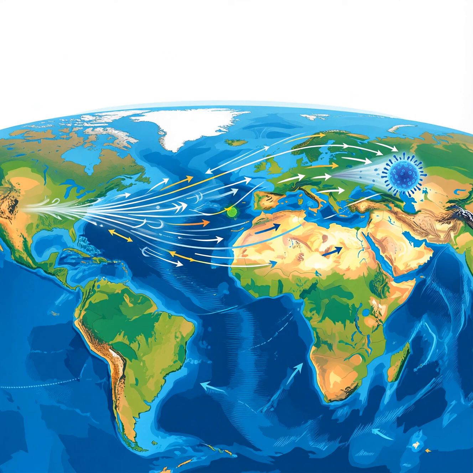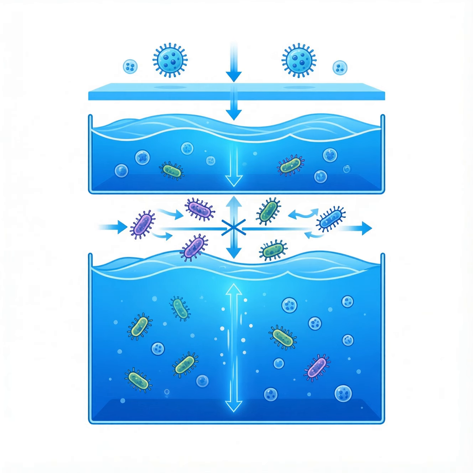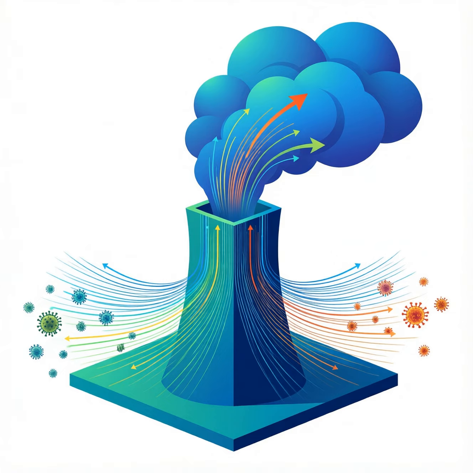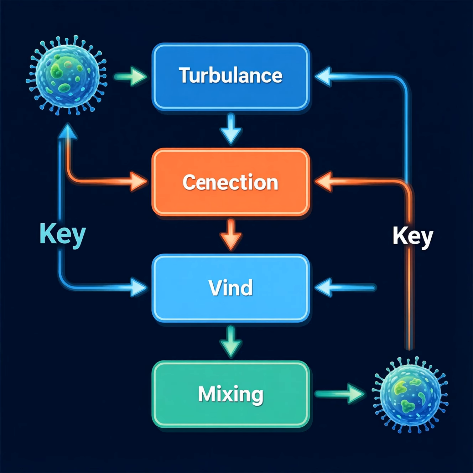Computational fluid dynamics simulations reveal how airflow around buildings shapes plume paths. These models show that building geometry can trap or accelerate microbial transport. Vertical mixing diagrams illustrate how microbes spread from ground level to the free troposphere. Distance traveled depends on wind speed, turbulence intensity, and particle size. Understanding these mechanisms helps predict exposure risks in urban environments. The scale of transport ranges from centimeters in indoor drafts to kilometers across continents. By quantifying airflow patterns, we can model how far microbes travel under different weather conditions.